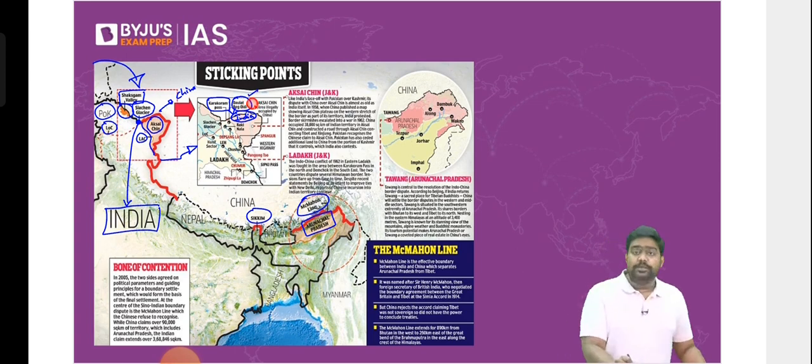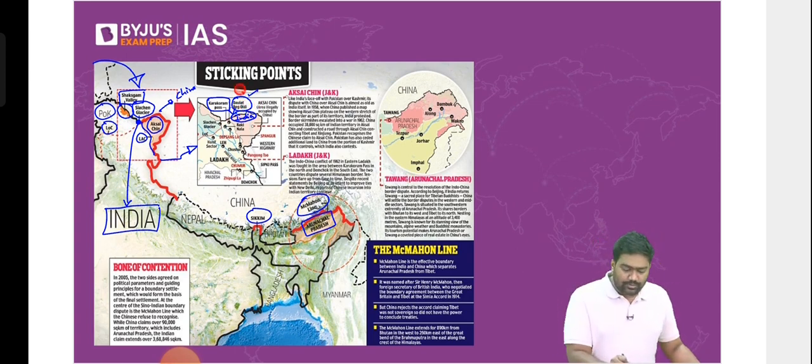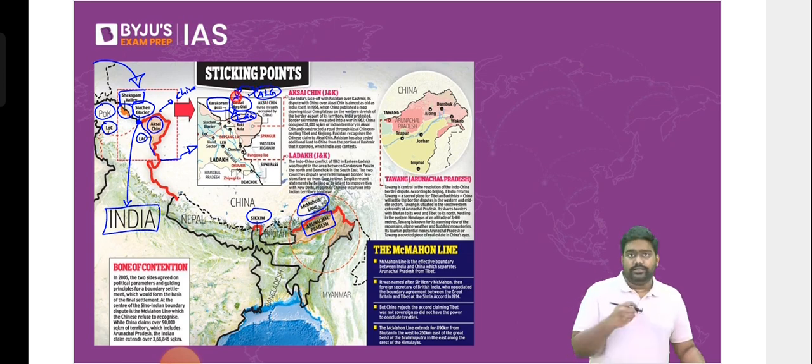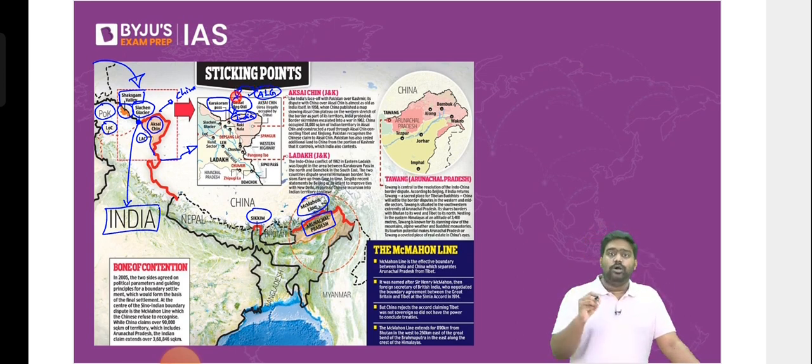Chinese troops and Indian troops have clashed at Daulat Beg Oldi many times. We have even activated an advanced landing ground. The Indian Air Force has activated an advanced landing ground here at DBO. Right? It's a British era runway. During World War, the British had created a semi-prepared runway to land certain aircraft, transport aircraft especially.